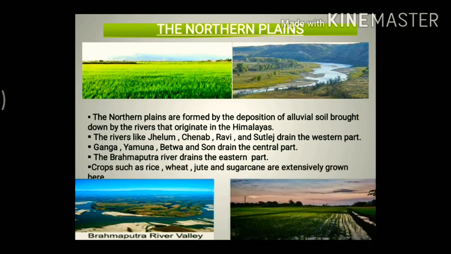Now, crops such as rice, wheat, jute, and sugarcane are extensively grown here. As these areas are very much fertile, these crops are easily grown here on a large scale, for large scale production.